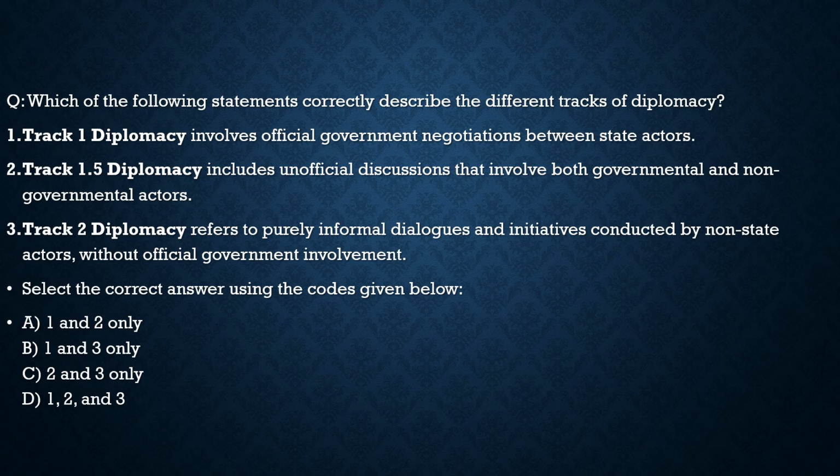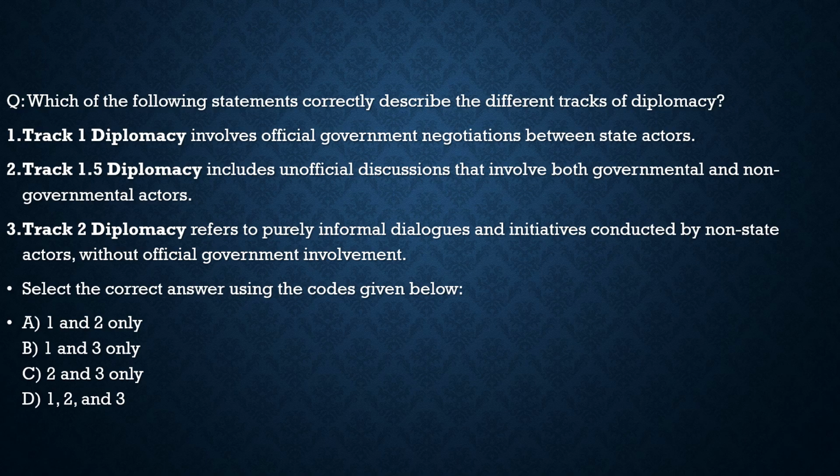It says, which of the following statements correctly describe the different tracks of diplomacy? Here we had to understand these tracks of diplomacy. Why did we take this? Because there was a huge article in the newspaper about China-India relations with respect to their business, how track 1.5 and track 2 diplomacy are impacting our relationship, how they are manipulating us to get away from the security issues and focus on the economic issues. So here try to understand what these track diplomacies are.